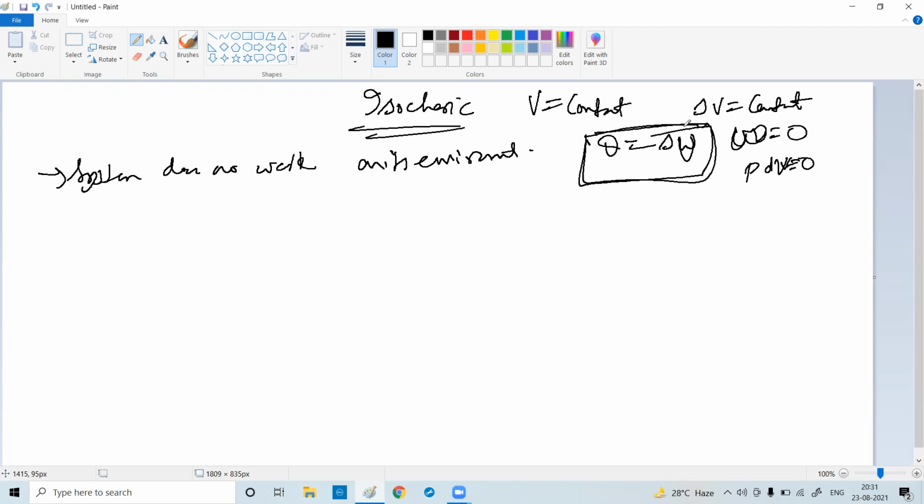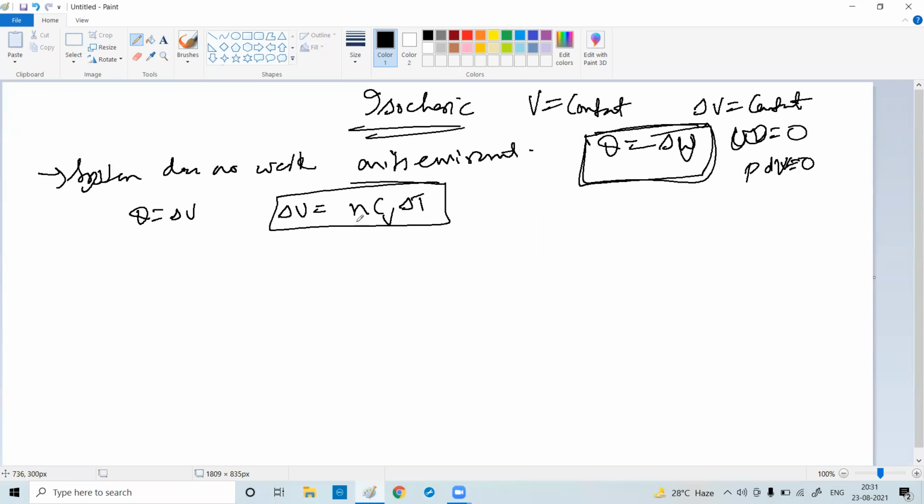So whatever heat you are supplying, it is only changing the internal energy of the system. Yes or no? If Q is equal to delta U, then what is delta U? Delta U is nothing but n CV delta T. Earlier we already studied this one.